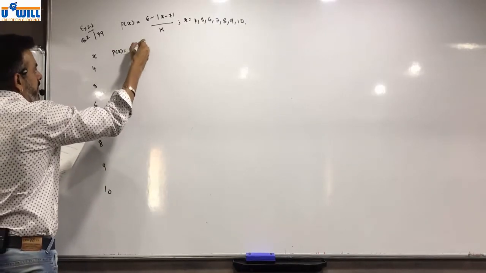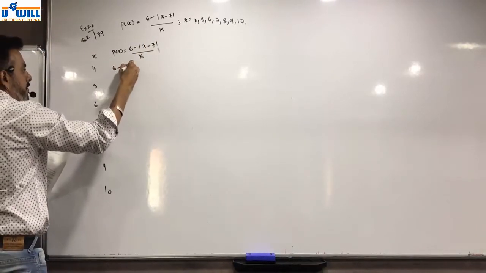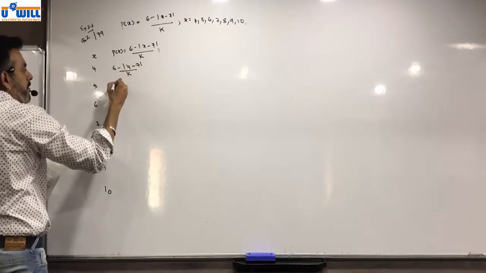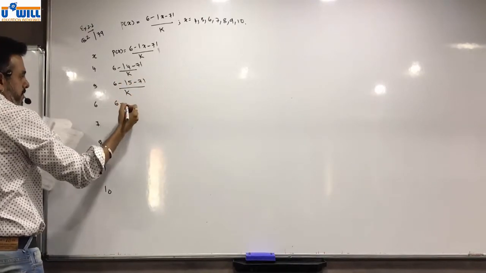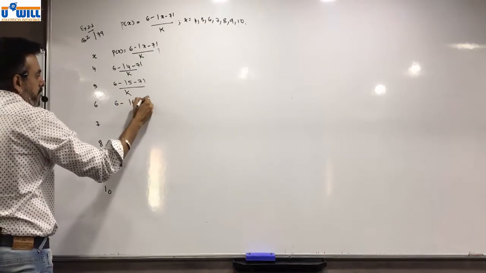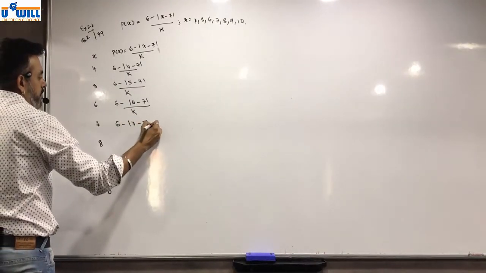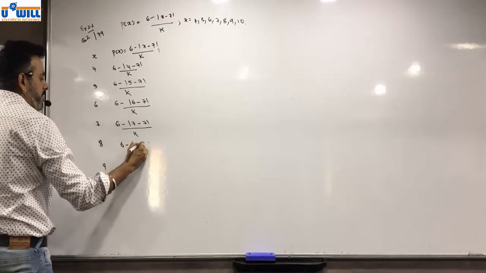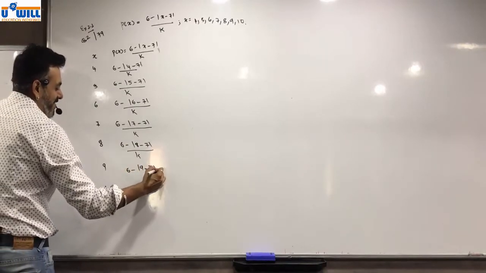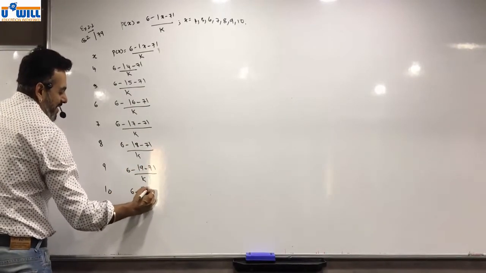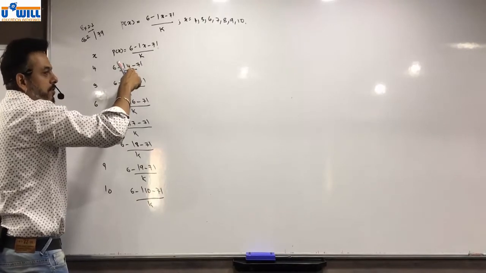P of x is equal to 6 minus modulus x minus 7 upon K. So 6 minus modulus 4 minus 7 upon K. 6 minus modulus 5 minus 7 upon K. 6 minus modulus 6 minus 7 upon K. 6 minus modulus 7 minus 7 upon K. 6 minus modulus 8 minus 7 upon K. 6 minus modulus 9 minus 7 upon K. 6 minus modulus 10 minus 7 upon K. With a modulus here, you have to ignore the negative sign.